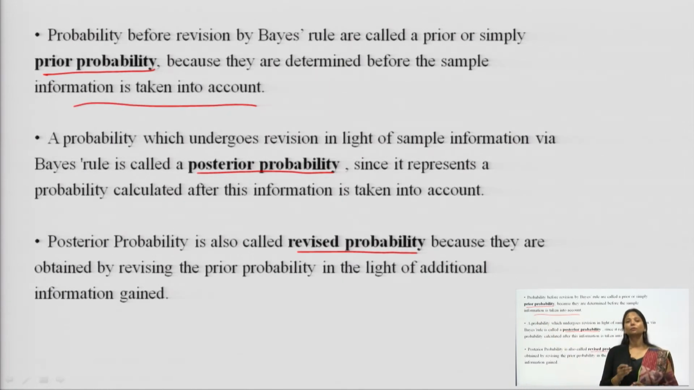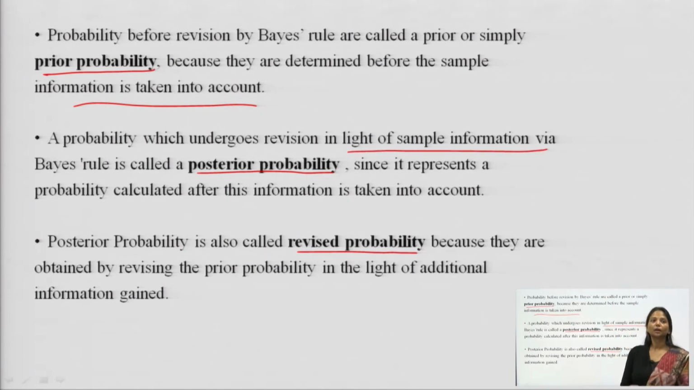The thing which is being asked, which is being gathered before doing the proper probability question, or before getting into the question, is called a prior probability. Now, the probability which undergoes revision in light of sample information is called a posterior probability. When you study it further, again and again, taking into account the information which you have, that is called a posterior probability.